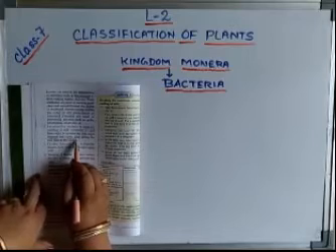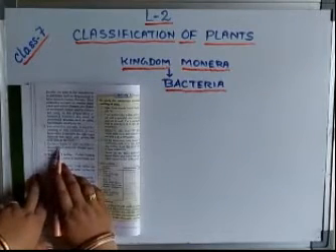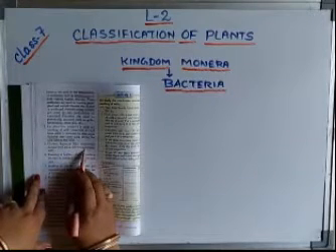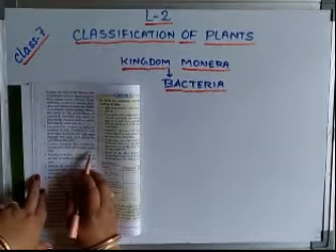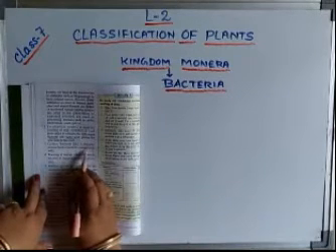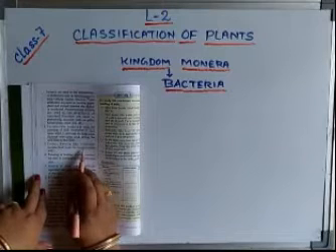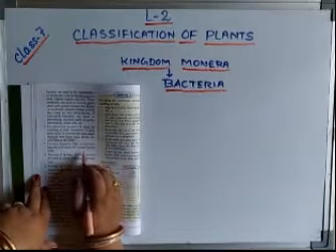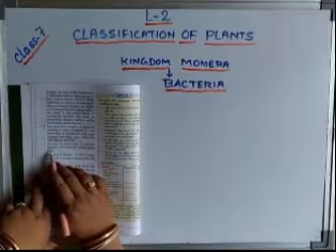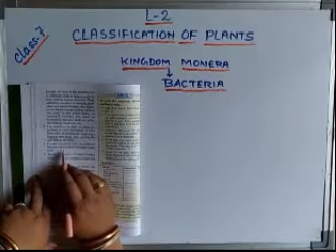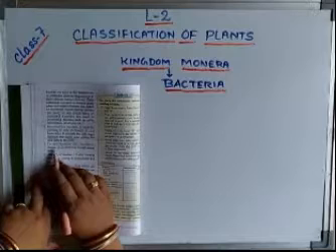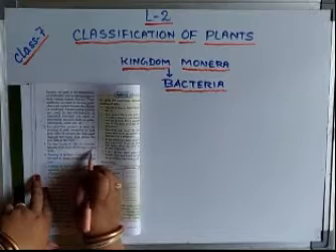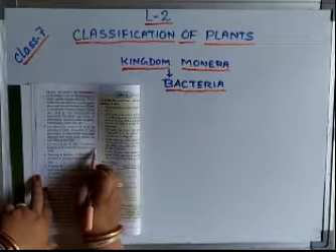Now, third, certain bacteria like Acetobacter cause fermentation of fruit juices into vinegar. You must have seen in the kitchen that acetic acid is there. Acetic acid is also known in common terms as vinegar. We use vinegar for preservation, for marination of many food items, chicken and so on. Fruit juices may get fermented and change into vinegar, and vinegar is a very weak acid. That is, acetic acid is a very weak organic acid.